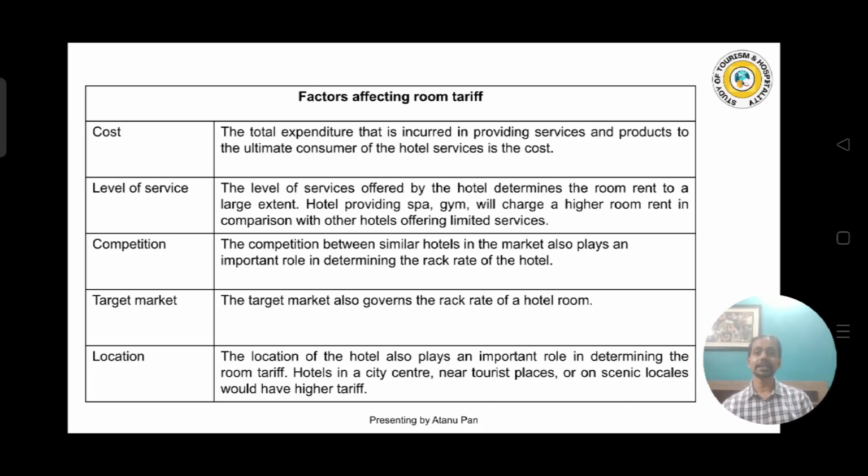And the fourth one is target market. Target market means what type of guest the hotel is targeting. Either they are targeting the business type of guest, or they are targeting travelers, or they are targeting long staying guests. So that we have to see. If it is for a business guest, definitely we have to provide luxury services, and that will be costlier. If it is for a normal traveler, those who are budgeted guests, then okay type of service or maybe a moderate type of service is all right. Then the costing will be less and the price of the rooms will also be less.